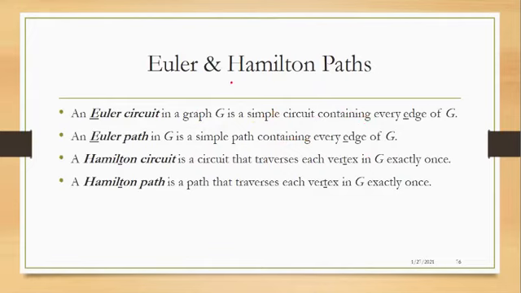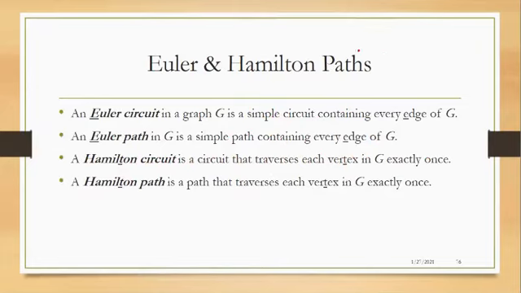Now, after Euler, we will see Hamilton right now because they are almost the same with one difference. So if we see it together, it won't be confusing. A Hamilton circuit is a circuit that traverses each vertex in G exactly once.